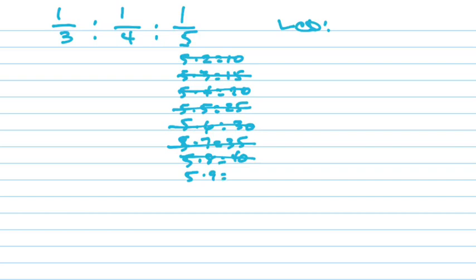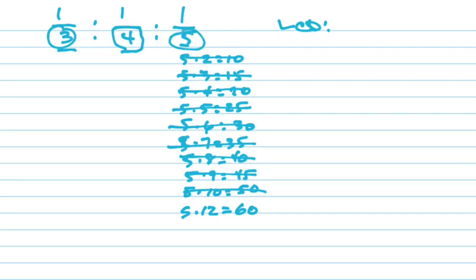Is there a faster way? Just kind of assume what it could be? Take a wild guess? No. The reason this is happening, it's going to end up being 5 times 12. Was 12 3 times 4? Right. 3, 4, and 5 don't have anything in common, do they? So that means that you end up just multiplying them together. But be careful, though. You don't want to use that shortcut always. In this case, we had to do it because they didn't have anything in common.